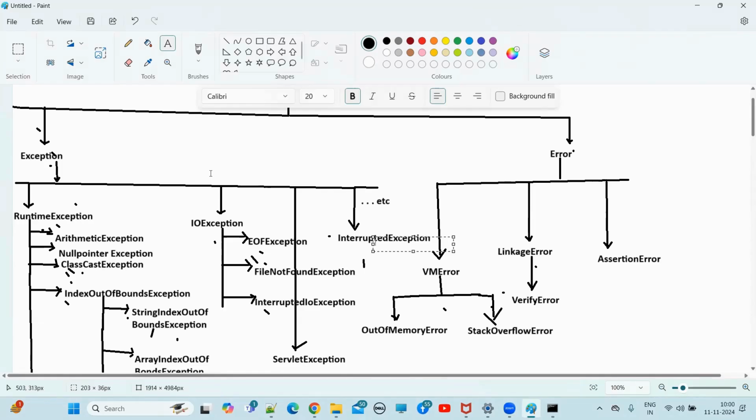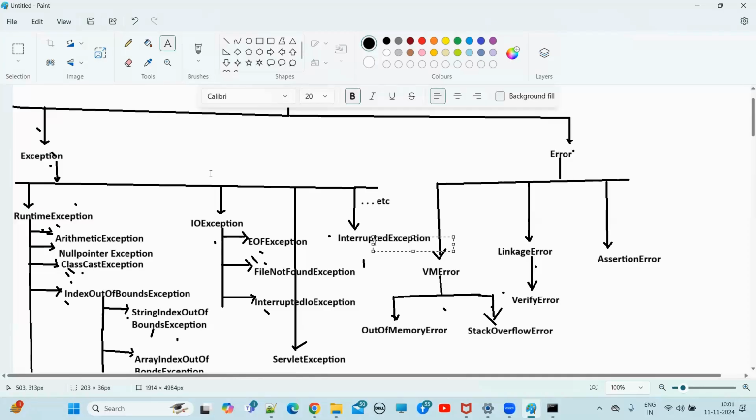If it is a checked exception, the compiler checks whether the programmer is handling the exception handling logic or not. But for unchecked exceptions, the compiler will not verify any exception handling logic. Clear? The exceptions which are not checked by the compiler, whether the programmer handles them or not, are called unchecked exceptions.